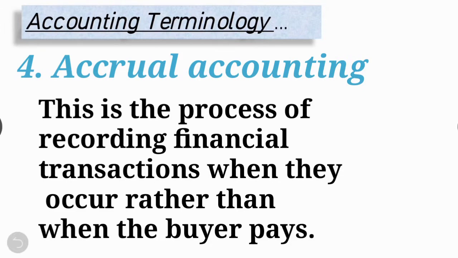Next term is accrual basis accounting. Accrual basis accounting deals with anticipated expenses and revenues by incorporating accounts receivable and accounts payable, right? In contrast, cash basis accounting focuses more on immediate expenses and revenues and does not document a transaction until the company pays or receives cash. Most people find cash basis accounting easier, but it does not offer as accurate a picture of an organization's financial health as accrual basis accounting, right?